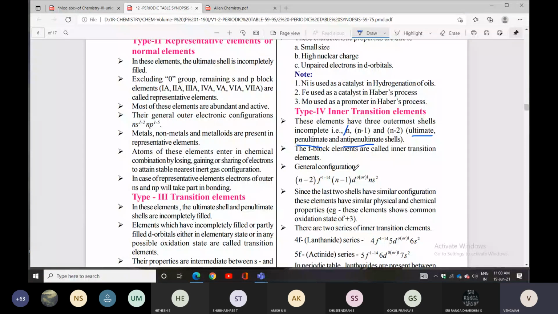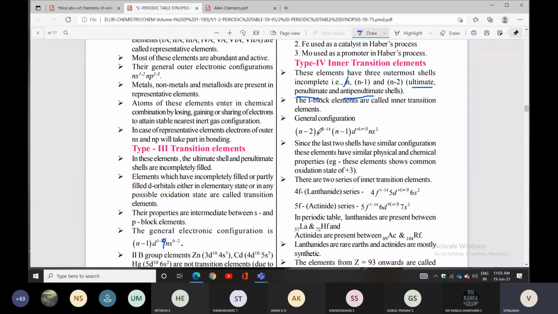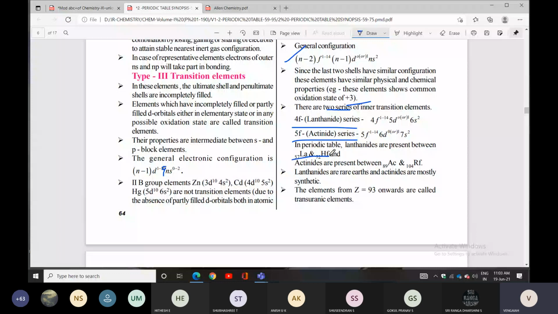The f block elements are called inner transition elements. Since the last two shells have similar configurations, these elements have similar physical and chemical properties, and the common oxidation state is +3. They have two series, the lanthanide series and the actinide series. Lanthanides are present from lanthanum to lutetium, and actinides from actinium to lawrencium. Lanthanides are rare earth elements, and actinides are mostly synthetic.